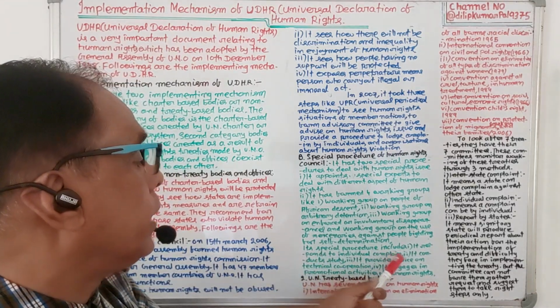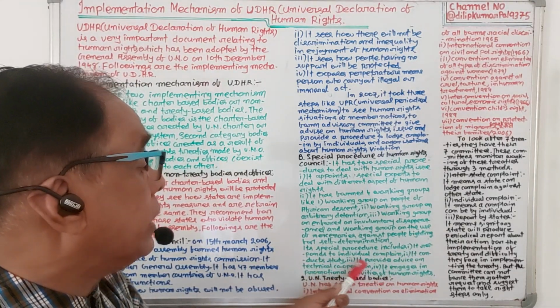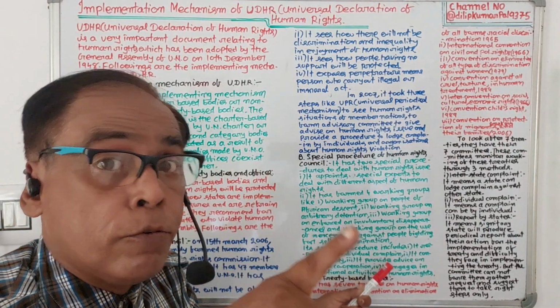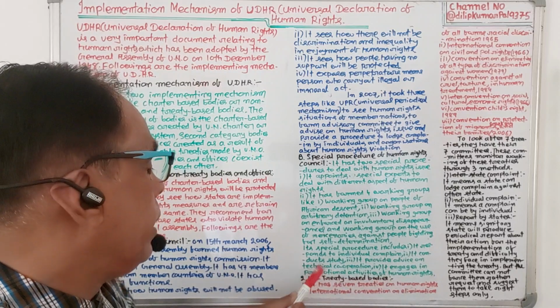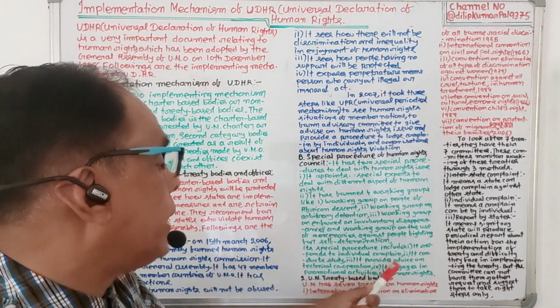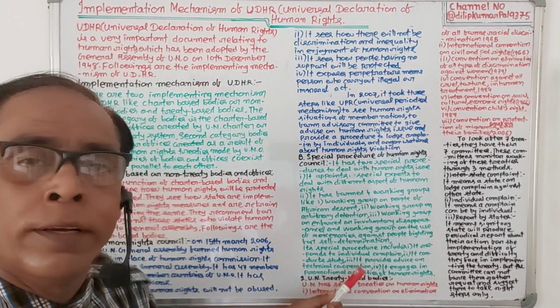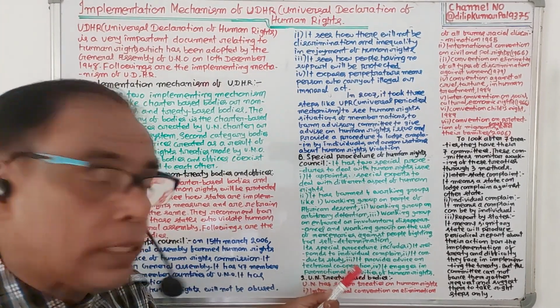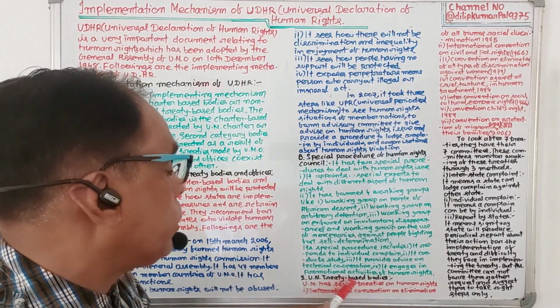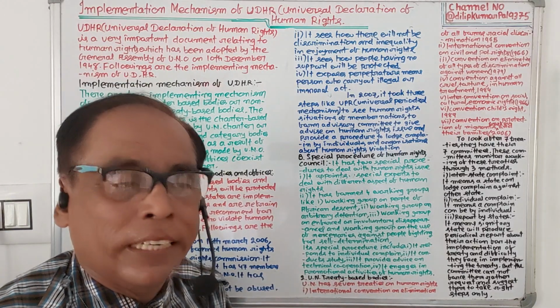Its special procedures include: number 1, it responds to individual complaints. Number 2, it conducts studies about human rights. Number 3, it provides advice on technical cooperation. And 4th, it engages in promotional activities of human rights.